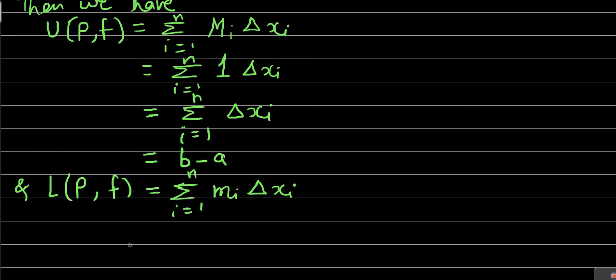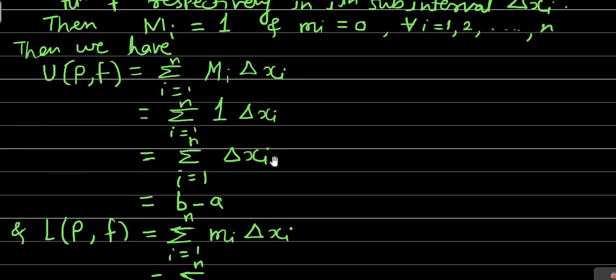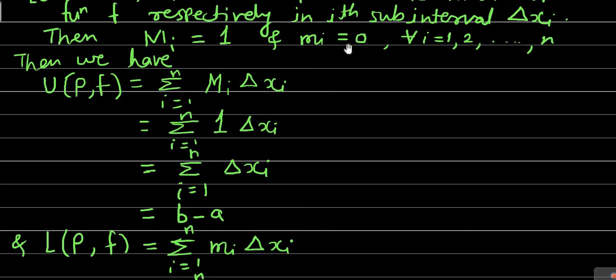This is the formula for the lower sum. Again, put in the value of small mi. Just now we have checked that in this particular example small mi is equal to 0.